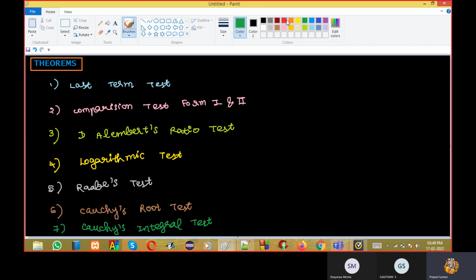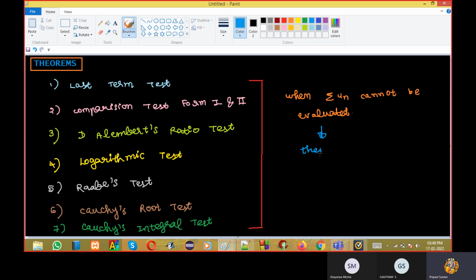So with these tests, what is the use of these tests? We use them for sigma un that is not in a standard form. Exactly. When sigma un cannot be evaluated, these tests help to check the nature of series using alternate methods.